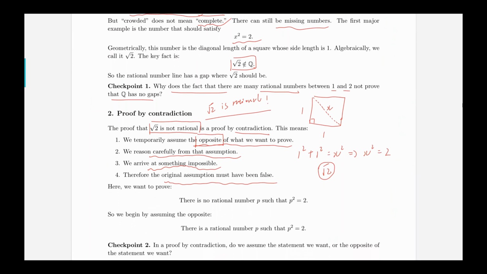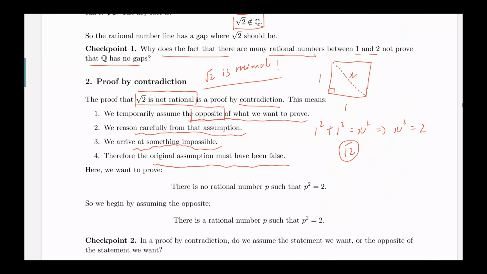So here is what we want to prove. There's no rational number p such that p squared equals 2. So basically, if I can show that no rational number, after I square it, gives 2, then the so-called radical 2 must not be a rational number, because if it is, then this rational number squared will become 2.